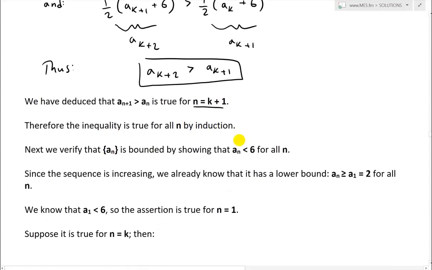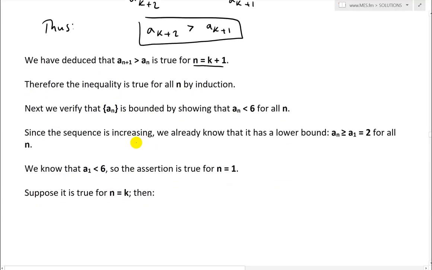Next we verify that a(n) is bounded by showing that a(n) is less than 6 for all n. Using mathematical induction we showed that it's always increasing. Now we just have to show that it's bounded, that is, less than 6 for all n. Since the sequence is increasing, we already know that it has a lower bound, and the lower bound is the first term. That's just a(n) is greater than or equal to a1 equals 2 for all n.